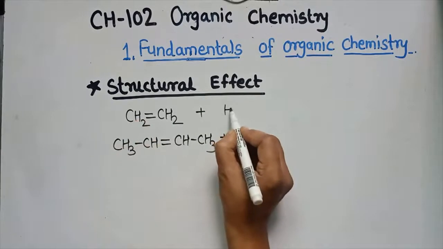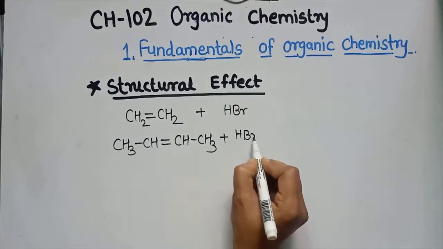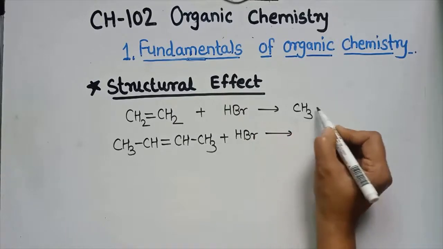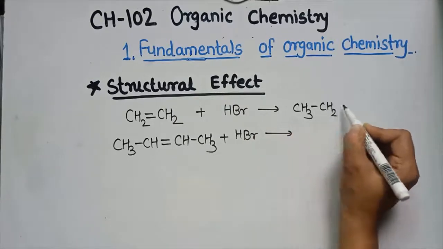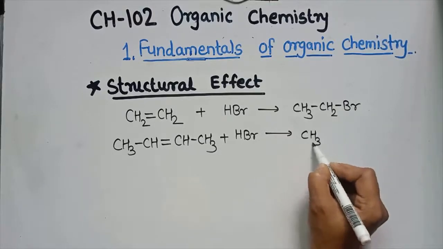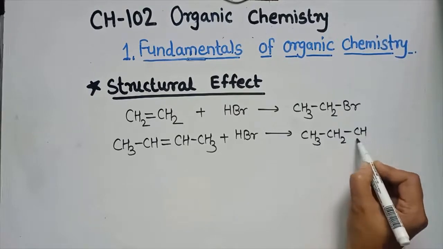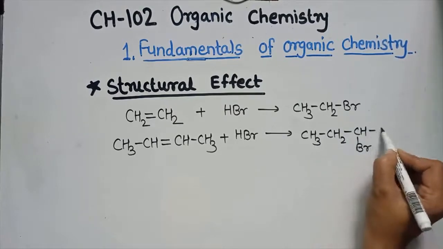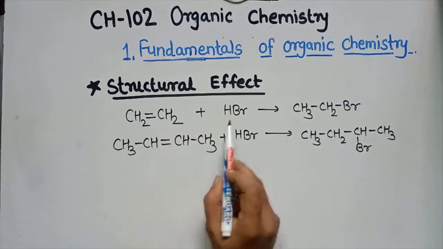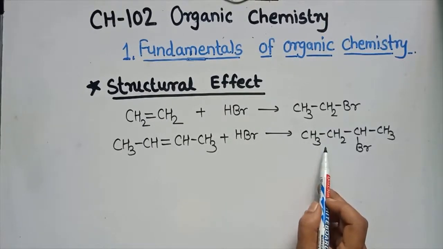When these react with HBr, they form alkyl bromide. This reaction you have already studied in 11th-12th standard, right? So the compounds having the same functional group undergo the same type of reaction and give alkyl bromide.